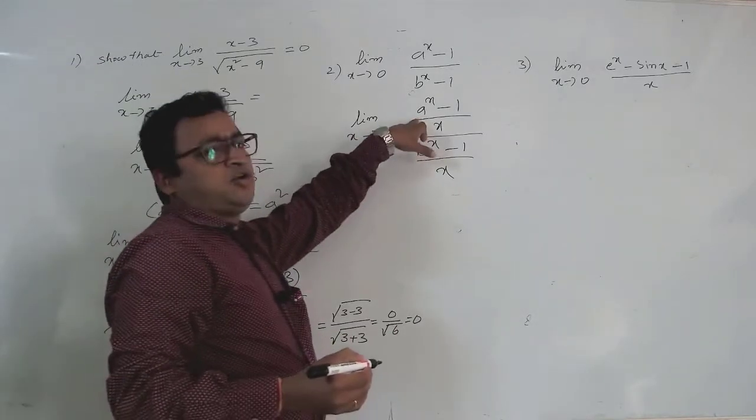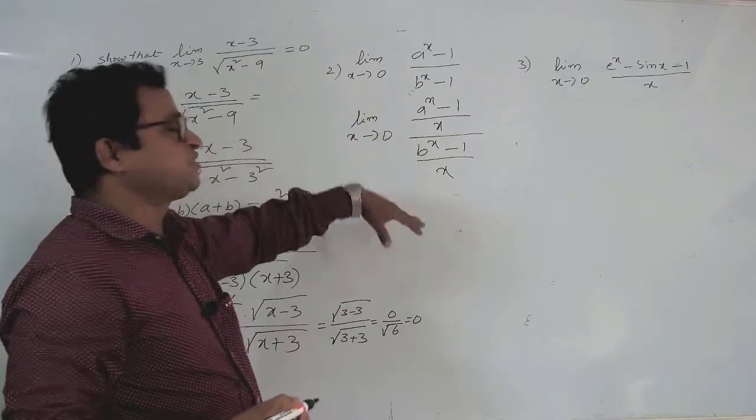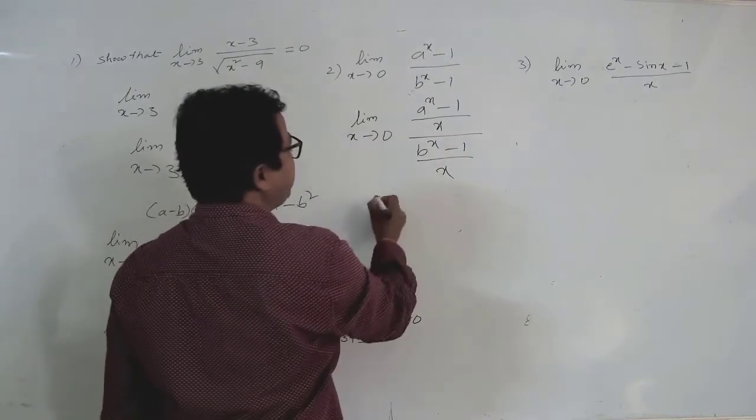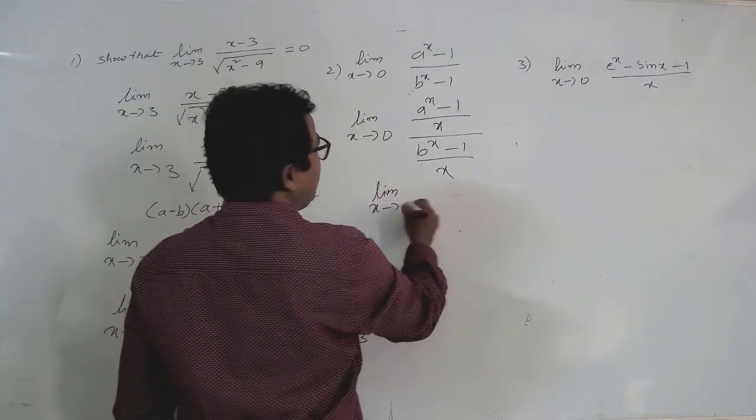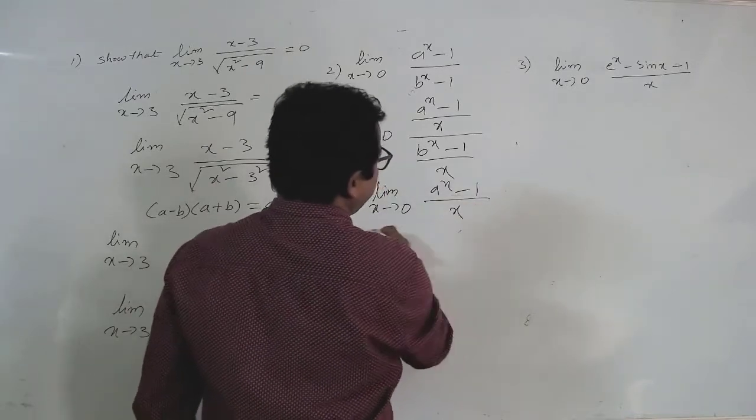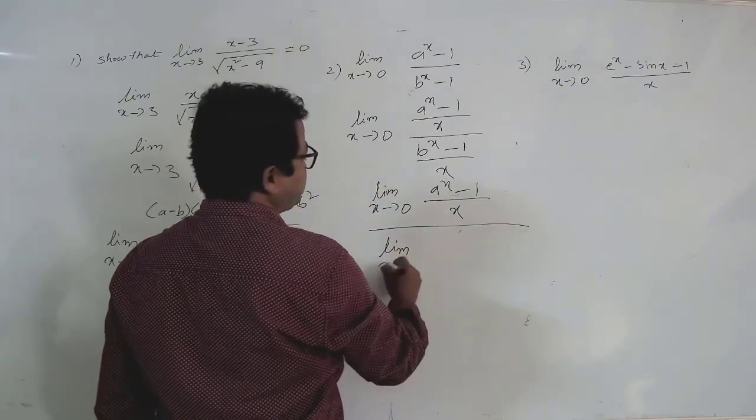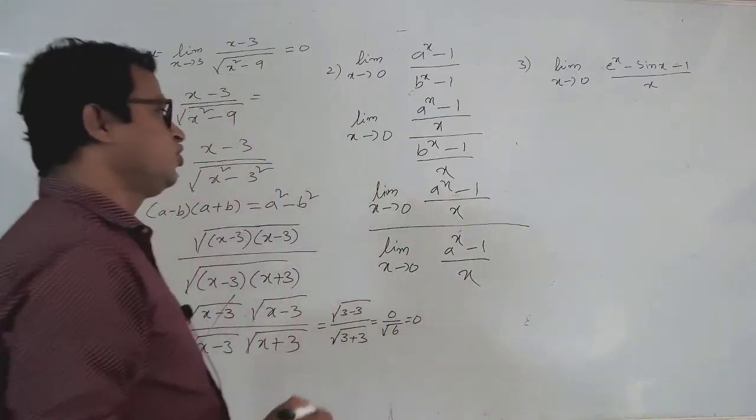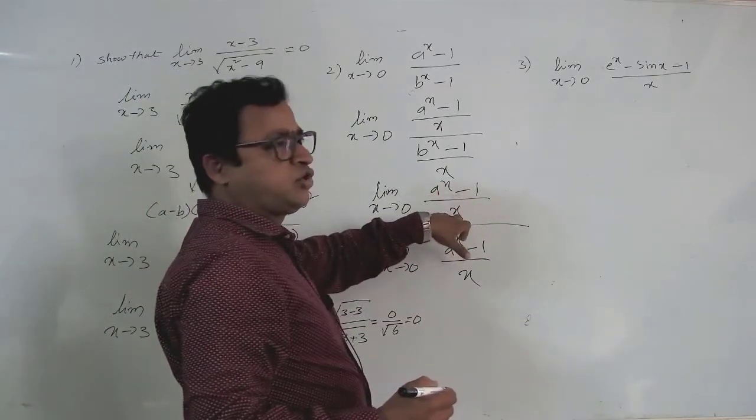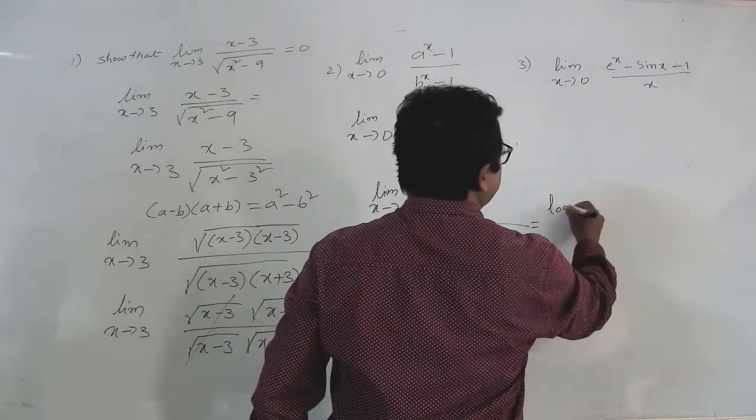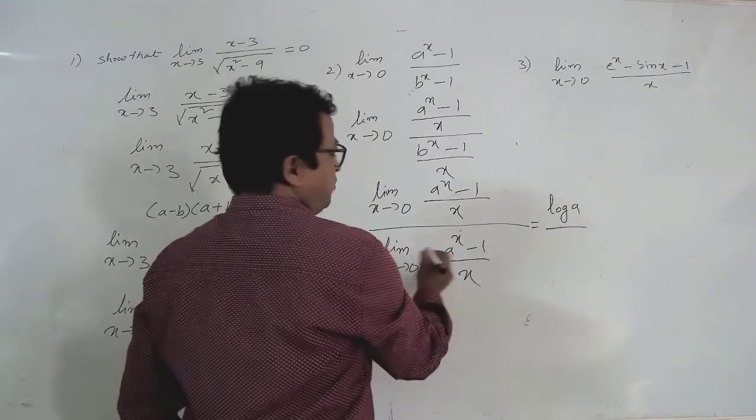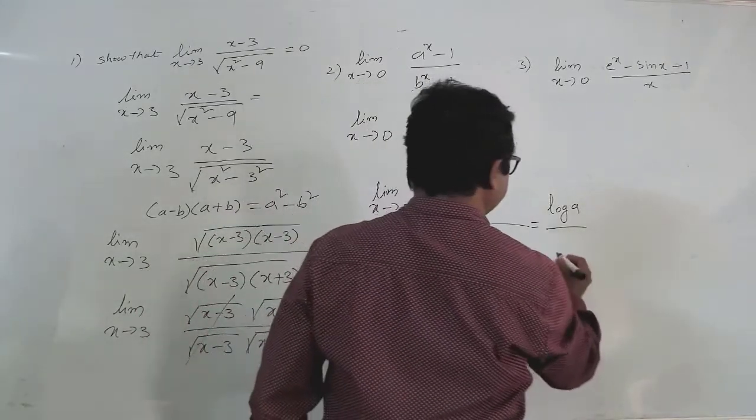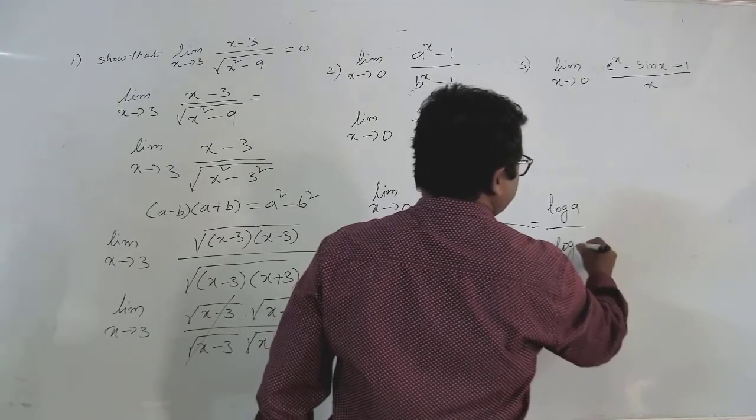Yesterday I told some formulas. Just see the previous class. So then what we get? Just separate the limit. Limit x tends to 0, (a power x minus 1) by x, and similarly in the denominator, limit x tends to 0, (b power x minus 1) by x. Both values: a power x minus 1 by x is equal to log a. So log a we can write, and similarly b power x minus 1 by x, the denominator value, is equal to log b.